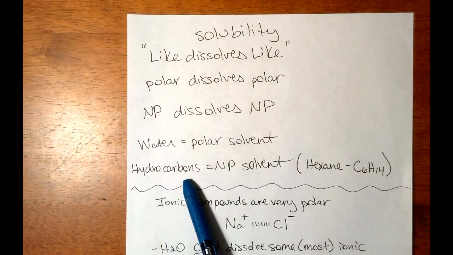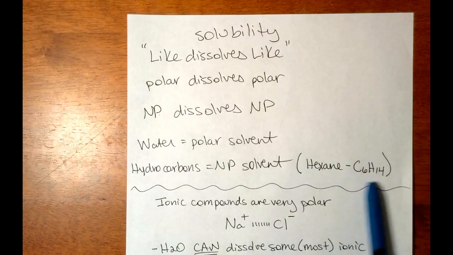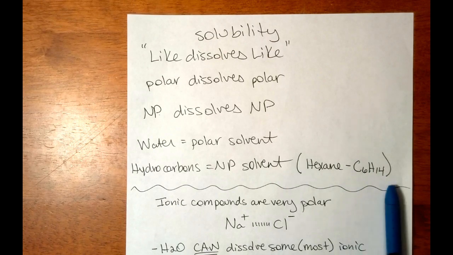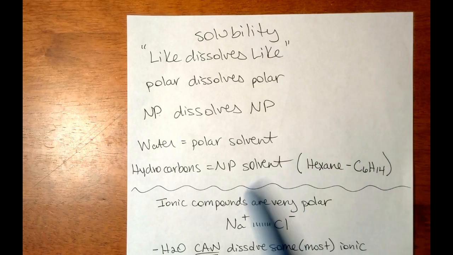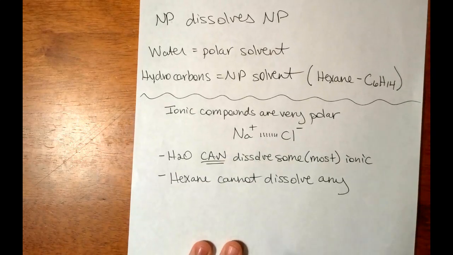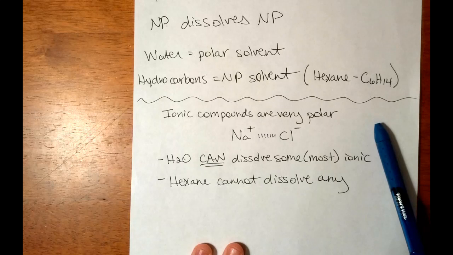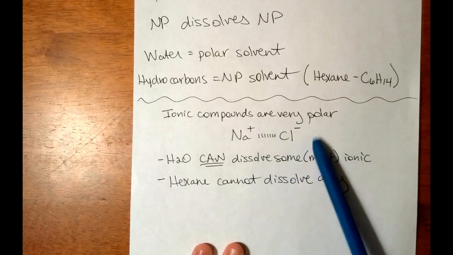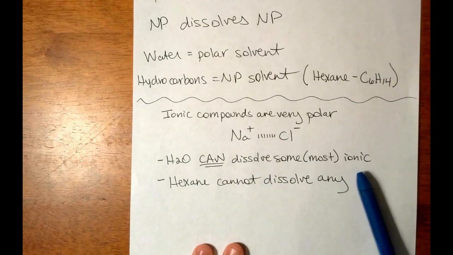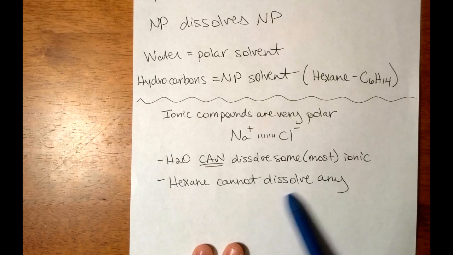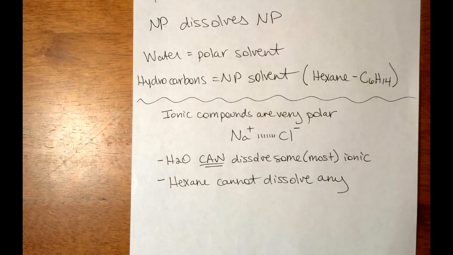Nonpolar solvent, usually that's going to be a hydrocarbon. Something like hexane is a very common example. Hydrocarbons are considered to be nonpolar. So a nonpolar compound would be expected to be easier to dissolve or mix with a nonpolar solvent. So an example, ionic compounds are very polar, okay? Because you have your cation and your anion. Water can dissolve some or most ionic compounds. Hexane cannot dissolve any. We'll talk more about solubility in another video.